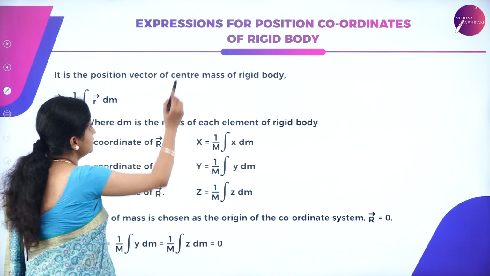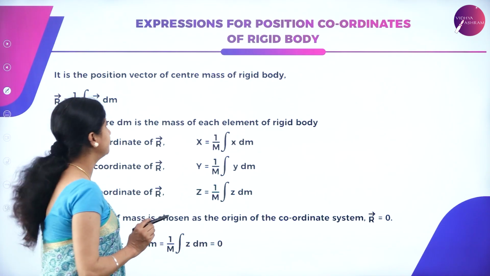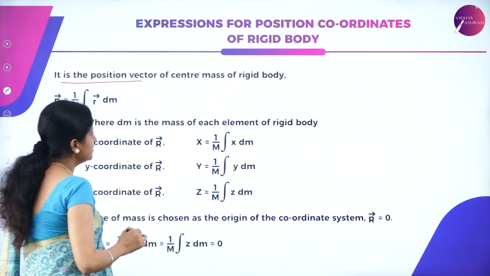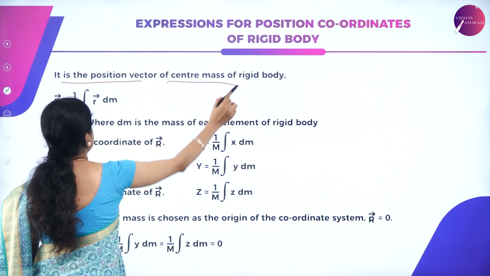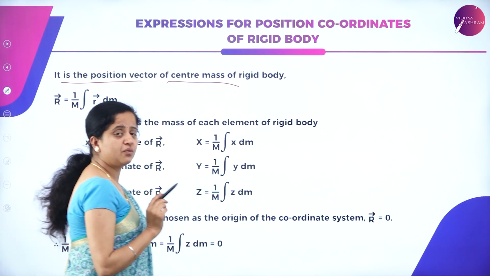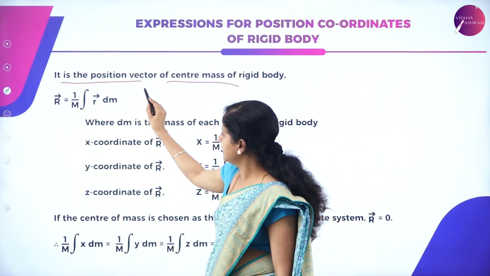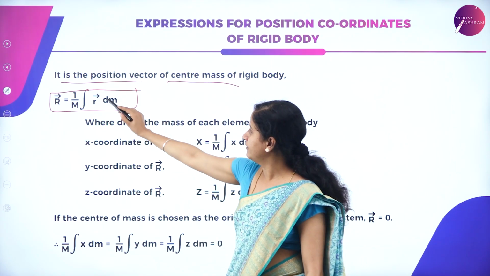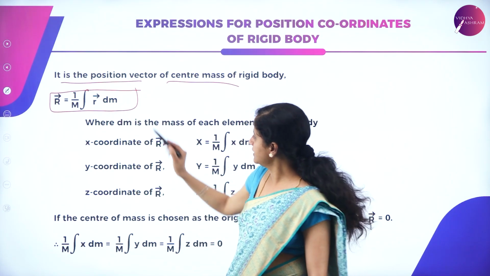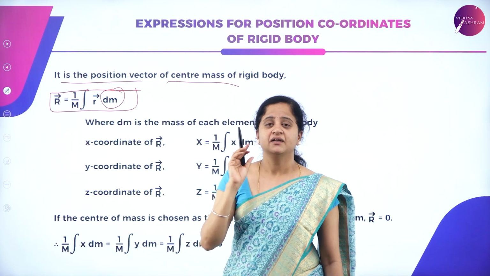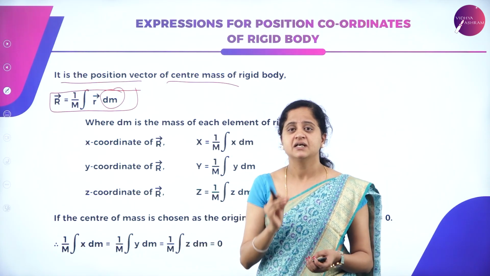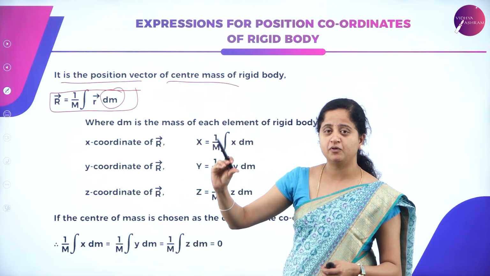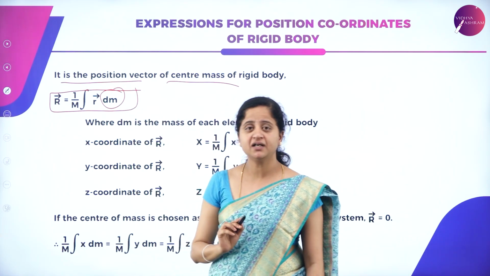So what is the expression for position coordinate of rigid body? It is the position vector of center of mass of a rigid body. What is it given by? It can be written as vector r is equal to 1 by M integral of vector r into dm. So what is this dm? The whole mass of a system is divided into small portions, and each portion is dm.